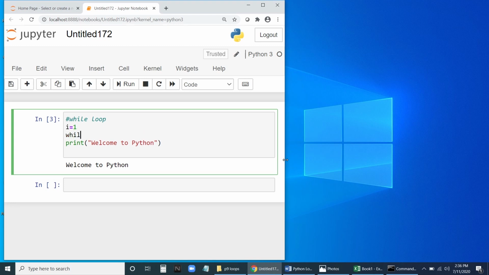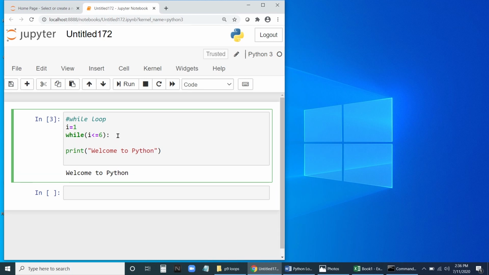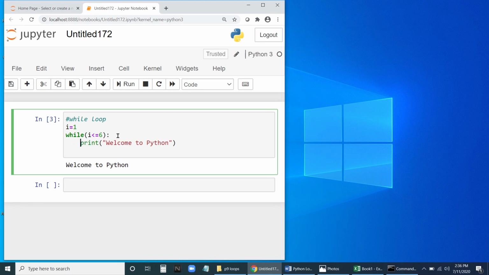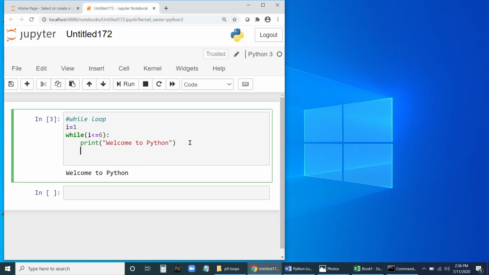Now let me write while i less than or equal to 6, and give a colon here. Inside this, I will write the print statement "welcome to Python". After this, I will write i equals i plus 1.